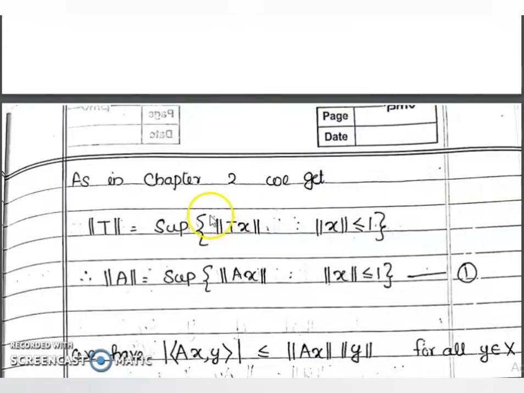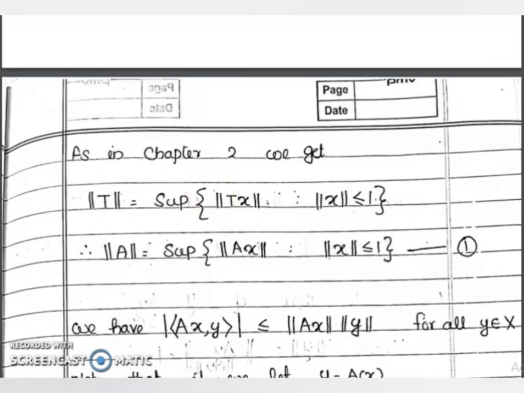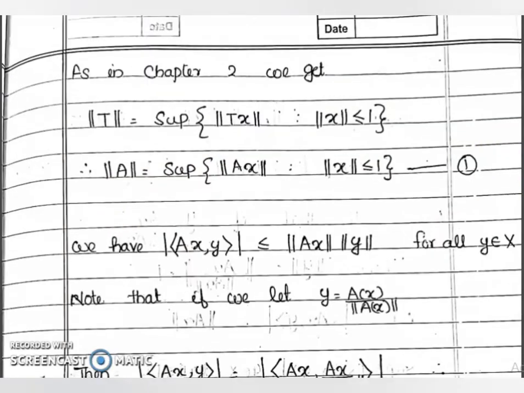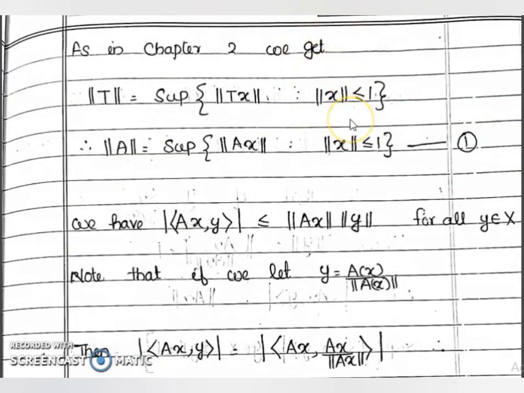Now, we have already proved one result. In the case of a linear functional, norm of f is equal to the supremum of modulus of f(x) such that norm of x is less than or equal to 1. In the same way, here also we get norm of T is equal to the supremum of norm of Tx such that norm of x is less than or equal to 1. Therefore, here the operator is A, so norm of A is equal to this.